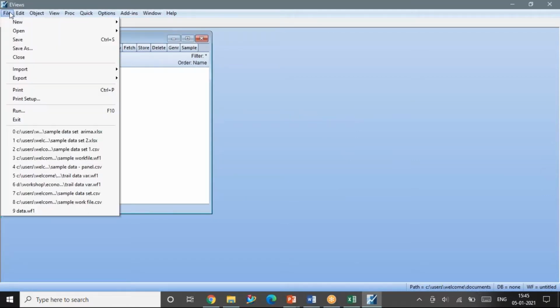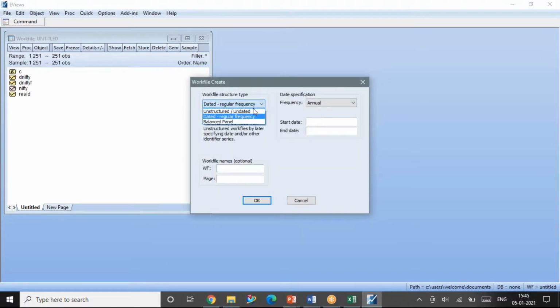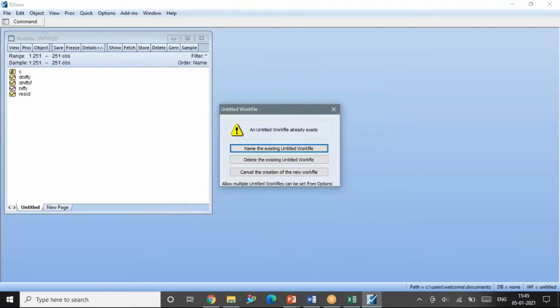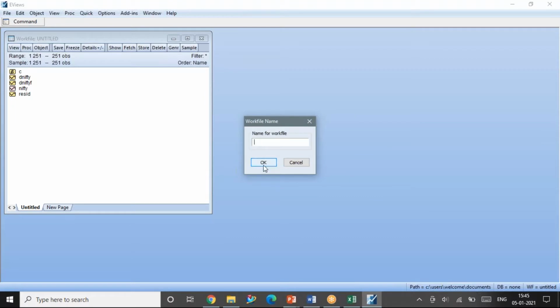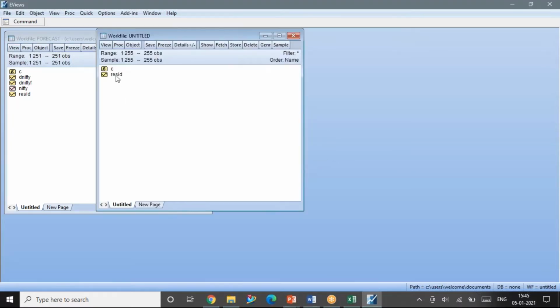I'm giving 255. Okay, file name. A new work file has come up here.